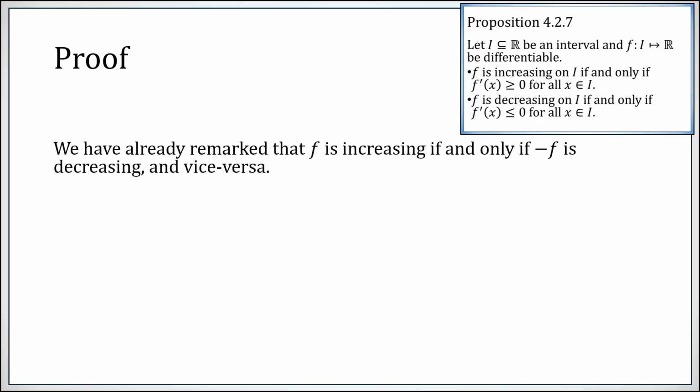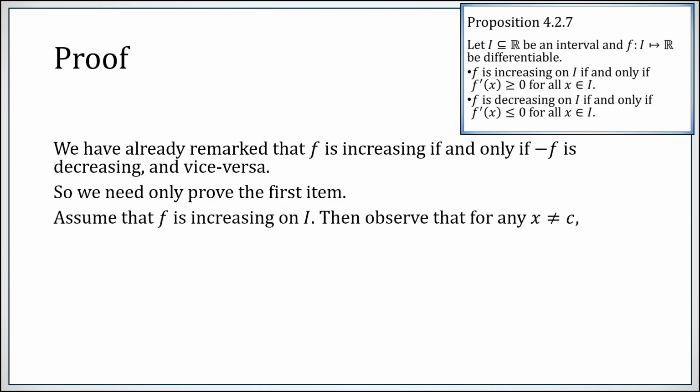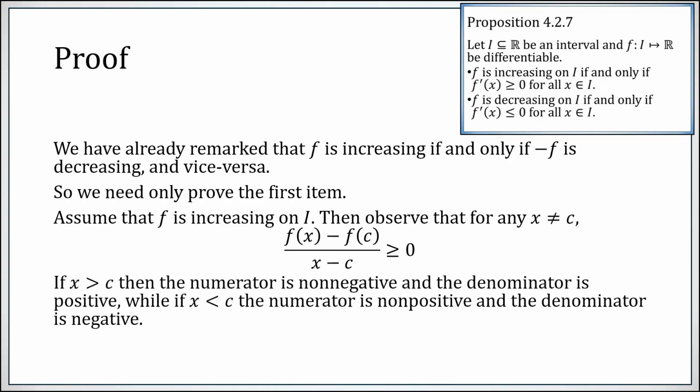As we've already remarked, going from increasing to decreasing functions and back and forth can be accomplished by multiplication by the constant -1, so we're just going to prove the first thing about increasing functions. Assume that f is increasing, then for any x not equal to c, this quotient cannot be negative. Why not? Well, if x is larger than c, the numerator is non-negative because the function is increasing and the denominator is assumed to be positive, achieving this inequality. Similarly, if x is less than c, while the denominator becomes negative, because f is increasing and x is less than c, this numerator is also not positive. So regardless, we get this stated inequality in the middle of the page.